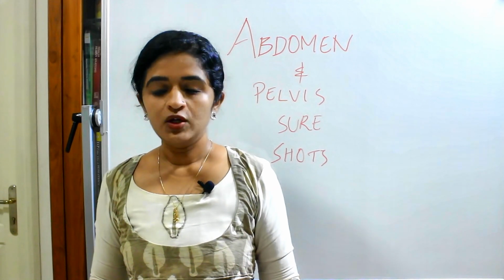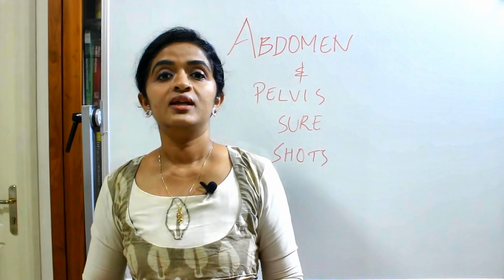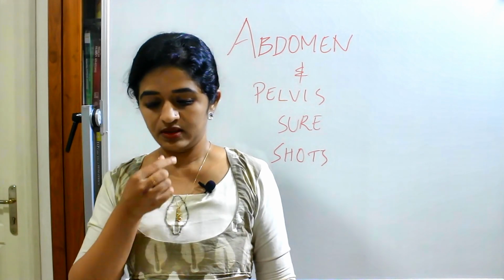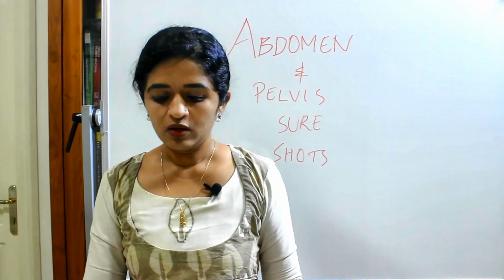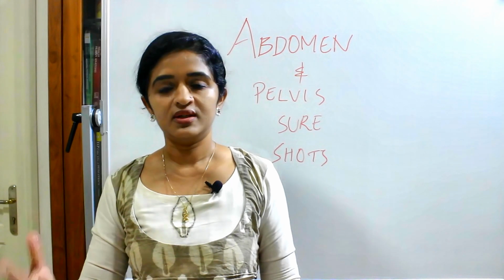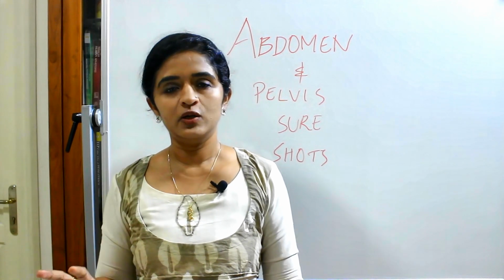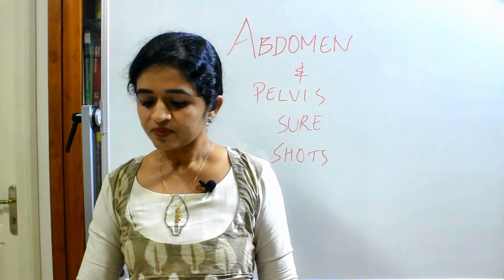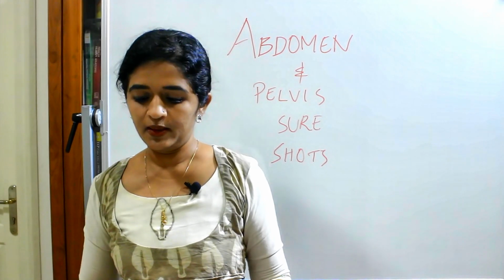Coming to the portal vein, you should be knowing the tributaries of the portal vein and the anastomosis, which are the sites of anastomosis. And there is a tabular column depicting the sites of anastomosis and the clinical signs. That tabular column alone will help you to solve many questions. And the clinical correlation is portal hypertension.